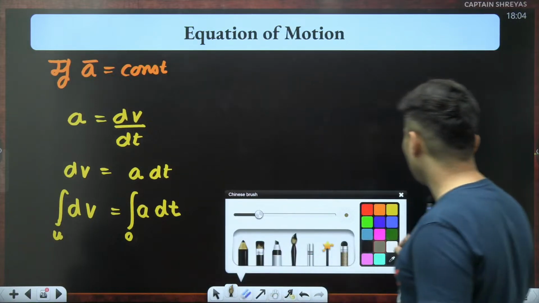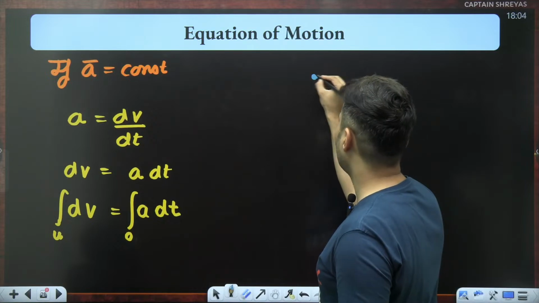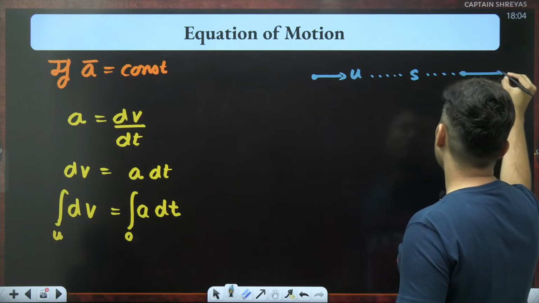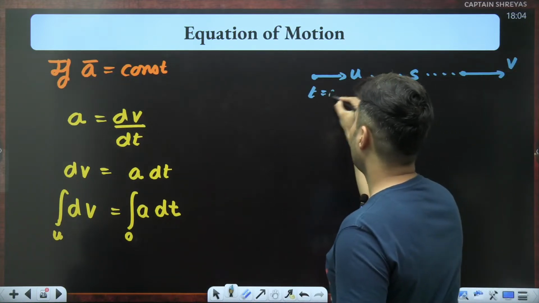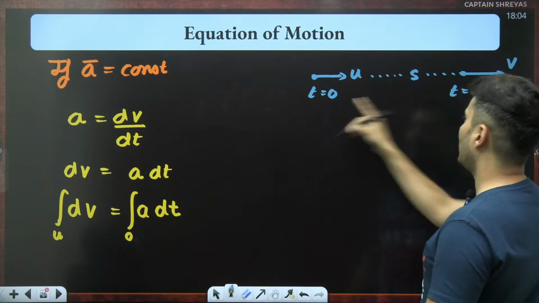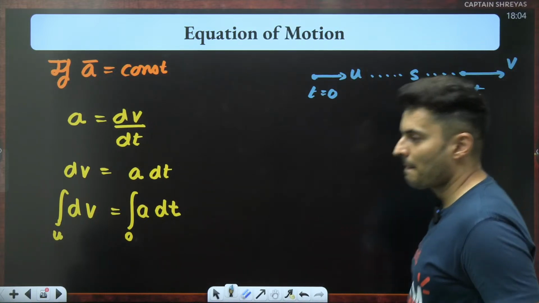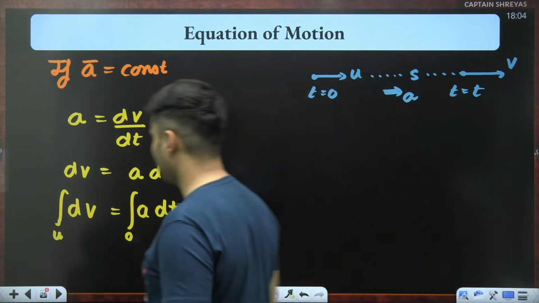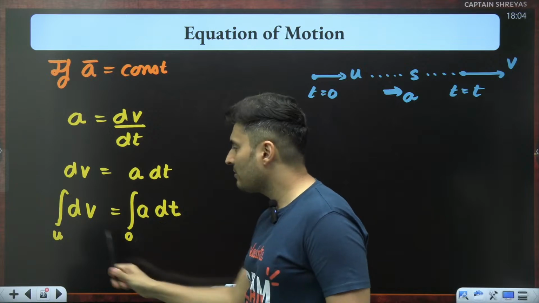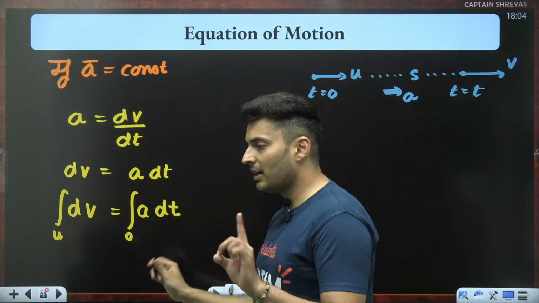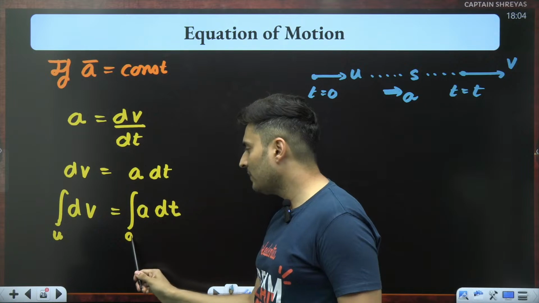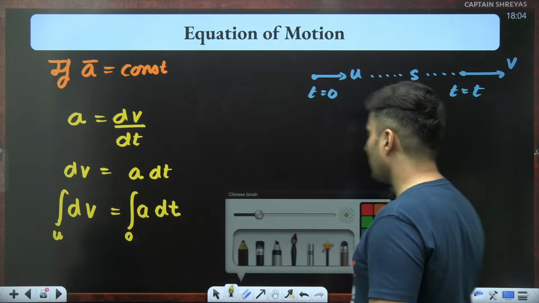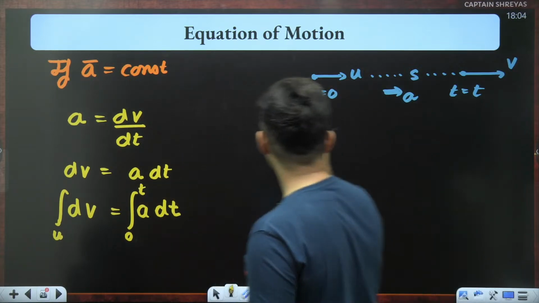Yep. So this is how it works. You start with some initial velocity, you move some displacement, and after some time you have some final velocity. Here you just started. Here is the current time. You have taken time t to reach the velocity v, and you had some acceleration. Is this understood? So always, whenever you put limits, remember similar conditions should match. When time was 0, what is the velocity? Exactly that velocity should come here. Later on, when the time taken is t,